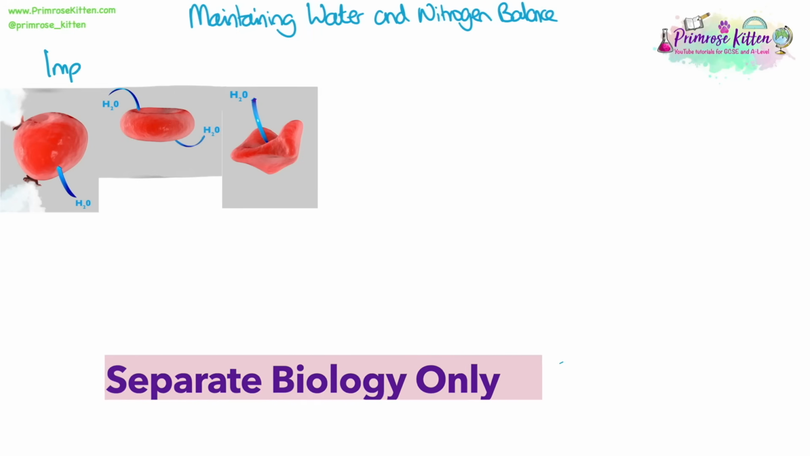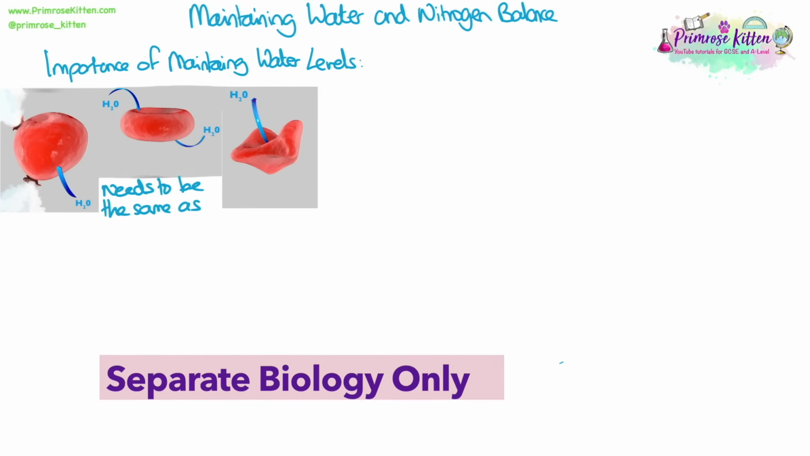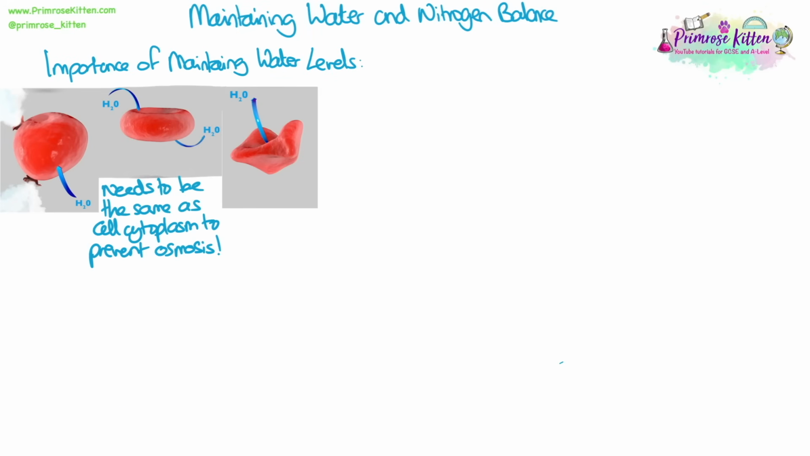Maintaining water and nitrogen balance. So we need to be able to understand why it's important to maintain our water levels in the body. It's because the water levels in the body need to be the same as the cell cytoplasm. So the amount of water in the liquid in the blood plasma and tissue fluid surrounding the cells needs to be the same to prevent osmosis.